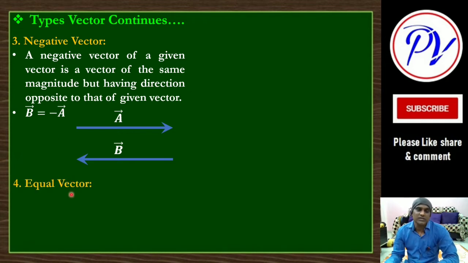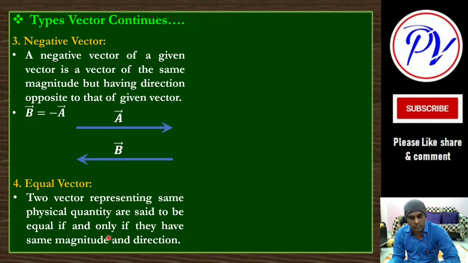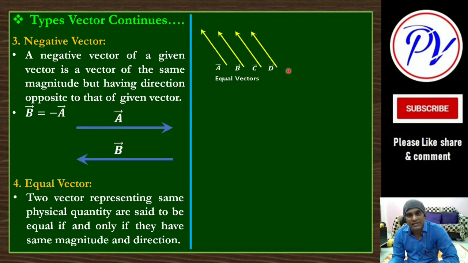Equal vectors. Equal vector means what? The vectors which have the same magnitude and the same direction. Both should be the same, and then and only then we can say these are equal vectors. So here A, B, C, D have the same lengths, the same magnitude, and the direction is also the same. Though the place is different, no problem. On the page you can draw anywhere, but if the direction and magnitude are the same, then that type of vectors are called equal vectors.